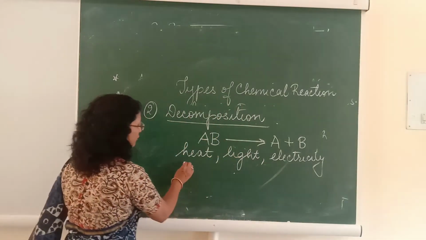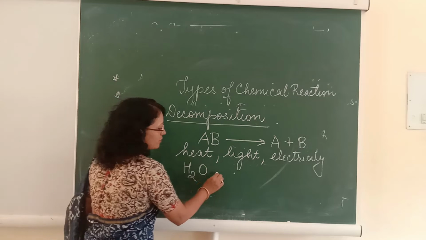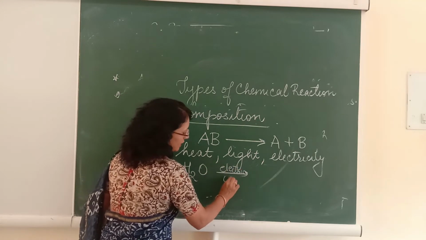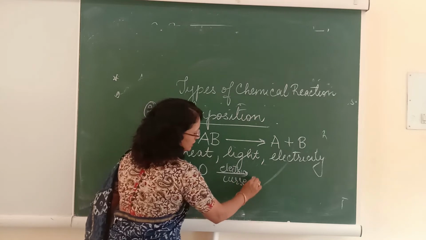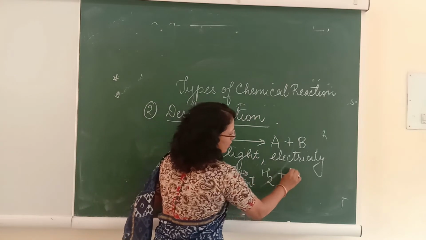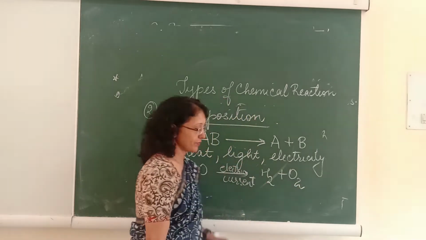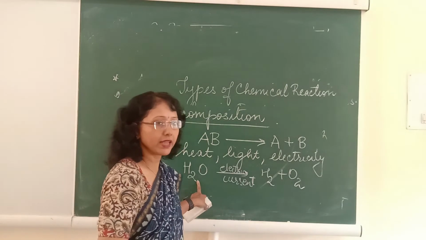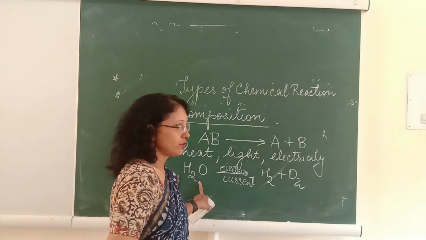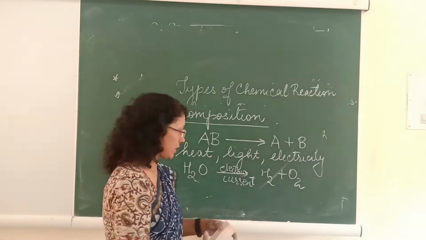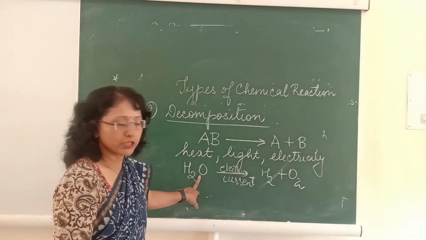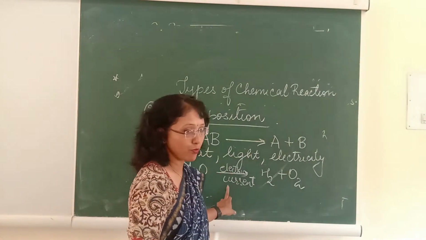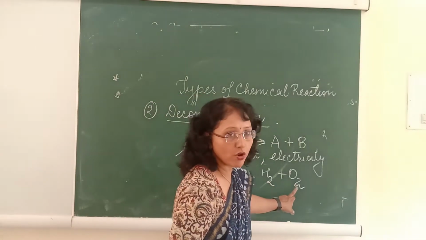Suppose, for example, you take water and pass electric current through it, what will happen? It will break into, or dissociate into, its constituent parts, hydrogen and oxygen. Here the water that we are taking is acidulated water, adding a little acid to it so that the formation of hydrogen ions takes place at a faster rate. So when electric current is passed through acidulated water, it decomposes into hydrogen and oxygen.